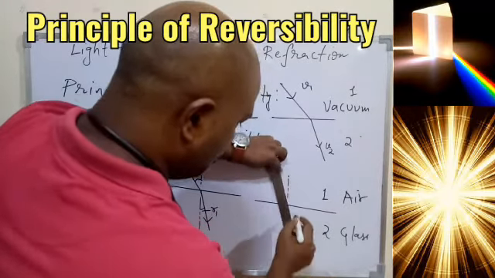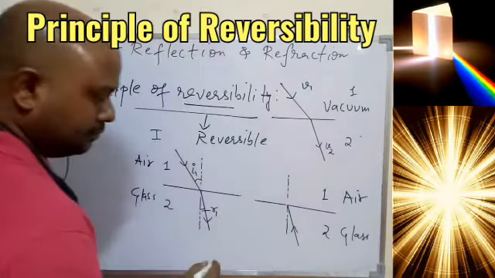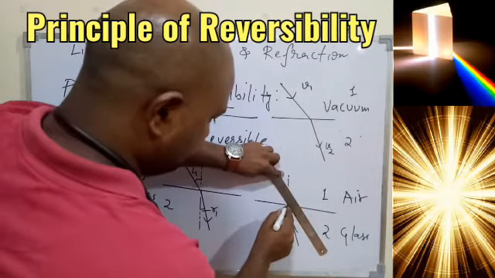allow the light to move from medium 2 to medium 1, so let me complete the diagram.